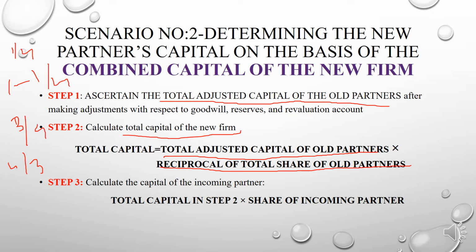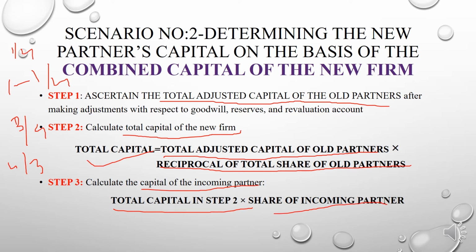Then in step 3 you need to calculate the capital of the incoming partner. How to calculate the new partner's capital? It is the new capital of the firm, the total capital from step 2, into the share of the incoming partner.